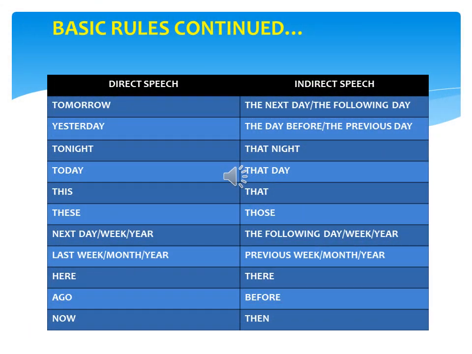Now you can see another table in the screen. This table will help you how the time, place and position changes from direct speech to indirect speech. Now, in fact, this table is there in your book as well. You can write it down from there and you have to memorize it. There is no alternative.